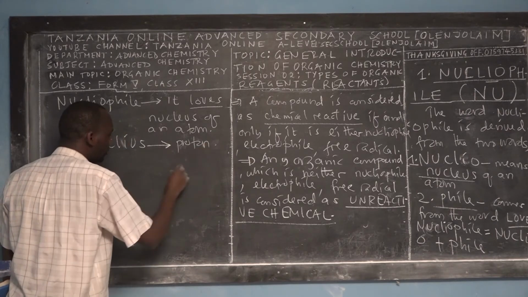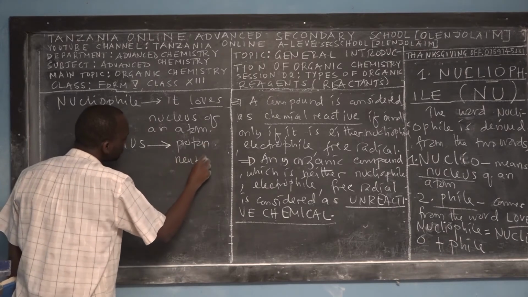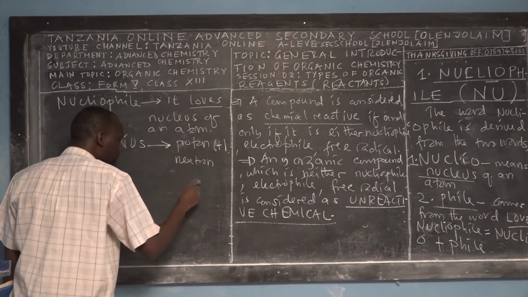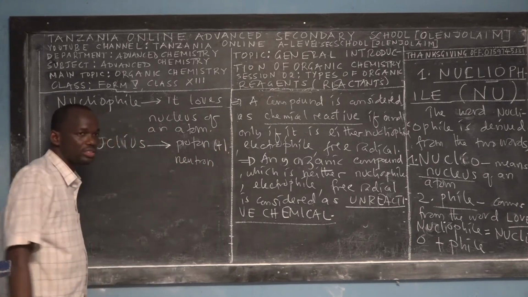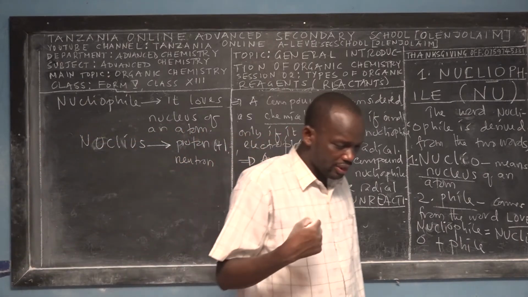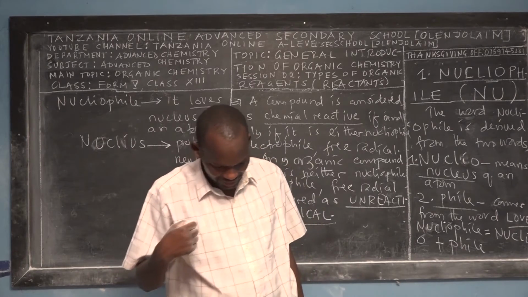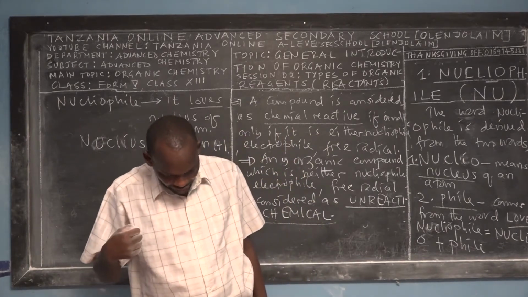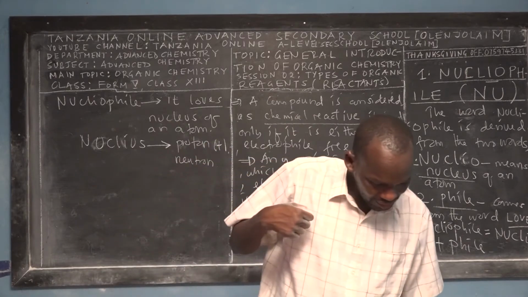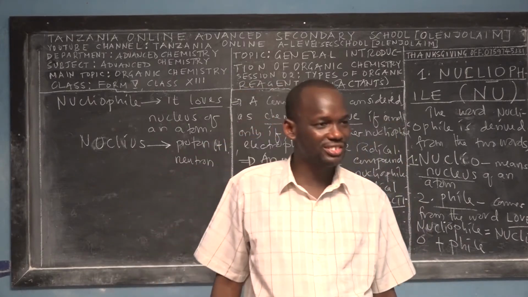And also what? Neutron. Proton is positive charge. Neutron is neutral. Okay, so nucleophile loves what? Nucleus. Does the nucleophile love the proton in the nucleus, or does it love the neutron? That's the question.